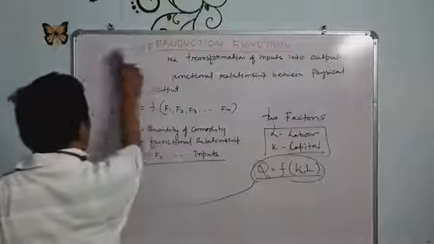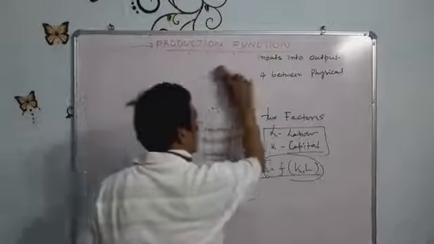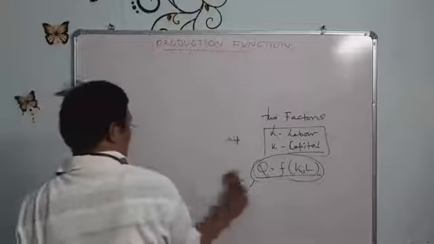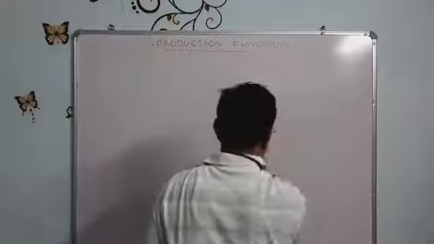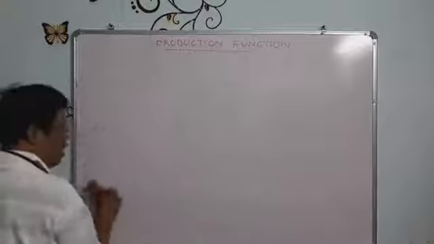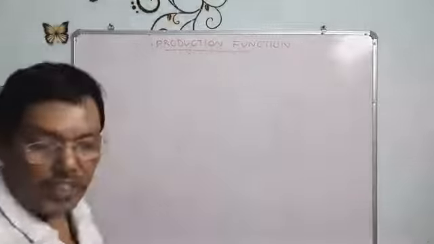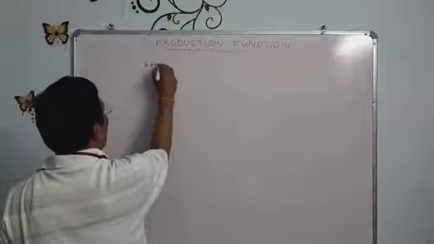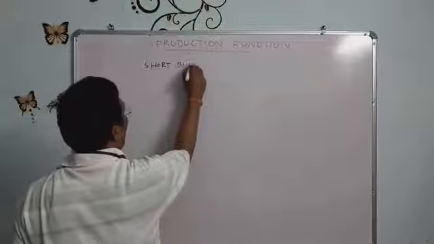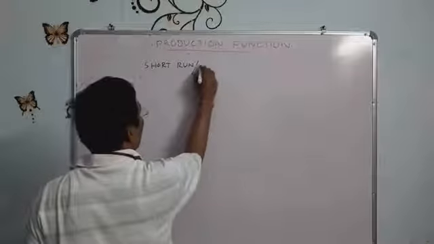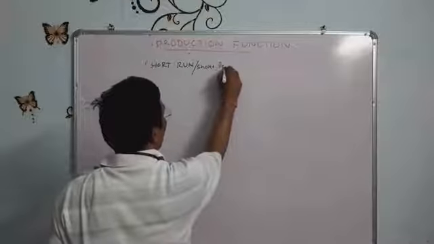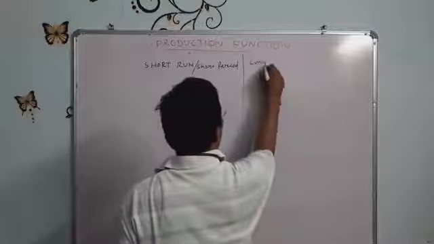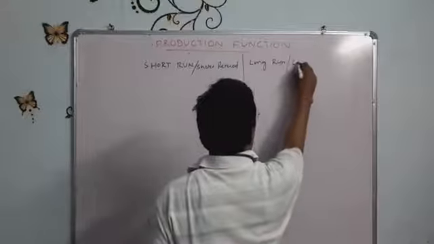Next we start the short run and long run production functions. What is the short run or the long run? One is the short run, or it is called the short period. Another is the long run, or it is called the long period.